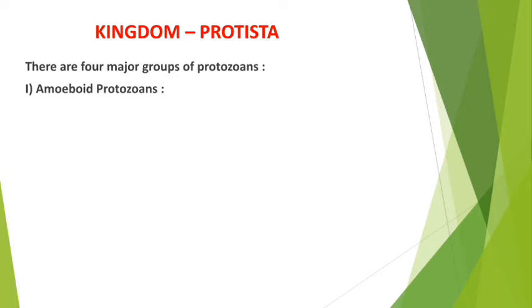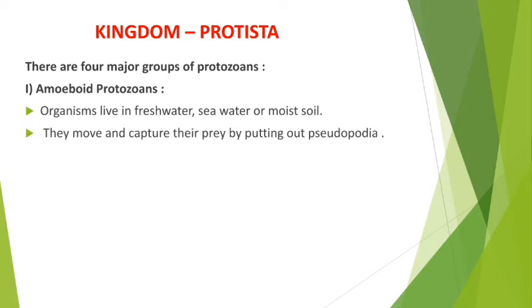Now, what are the characteristics of this group? Organisms live in fresh water, sea water or moist soil. So this amoeboid protozoan you may find in fresh water, or sea water, that means in salty water, or in moist soil. If the soil is moist, wetted, then also you can find amoeboid protozoans.